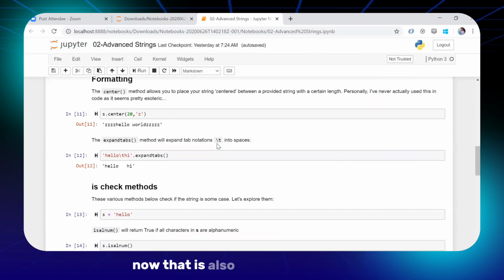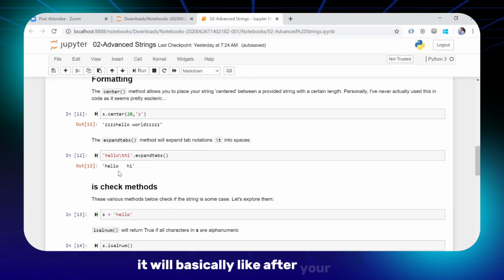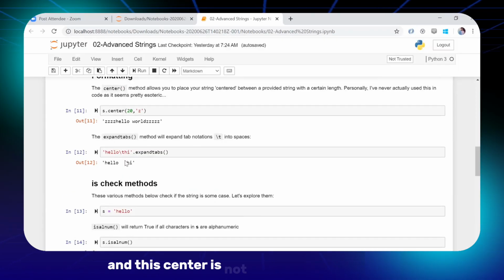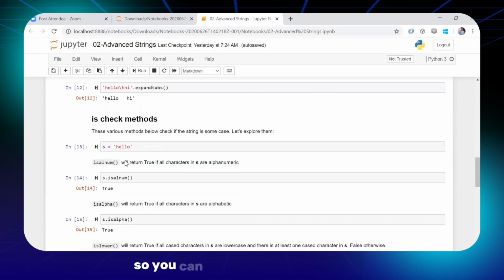Now there is also expand tab, which is nothing special. After your word, it will basically print a tab space. And center is not used too much, so you can ignore that.